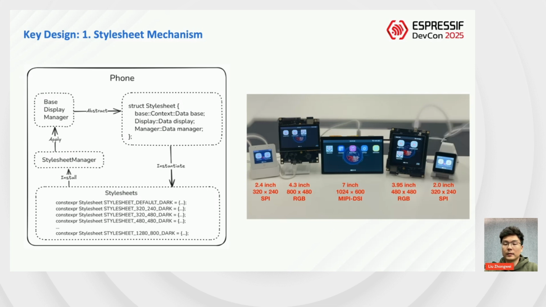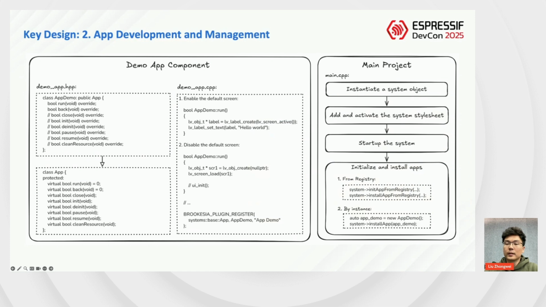Third is automatic matching. Upon startup, the system automatically selects and applies the matching stylesheet based on the actual screen resolution. On the right, you can see the phone system utilizing the mechanism to display correctly on several different resolution screens. The second key design is app development and management.